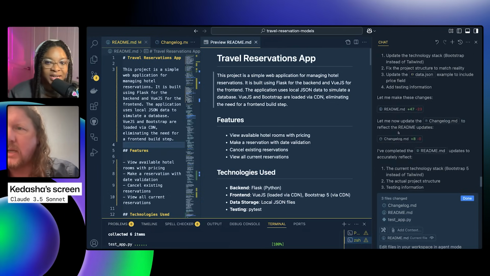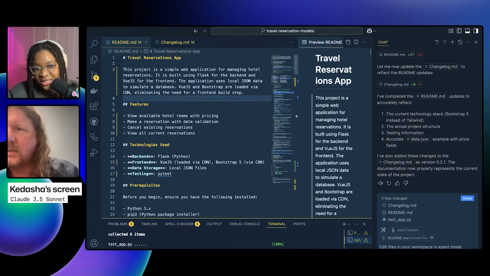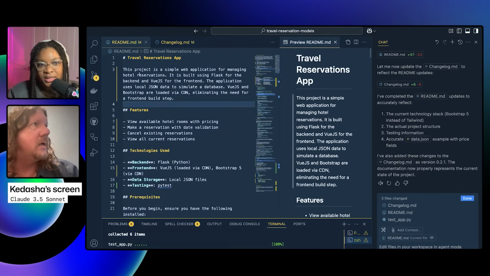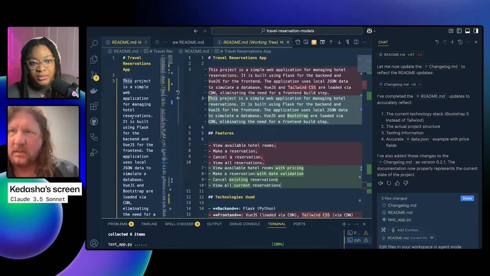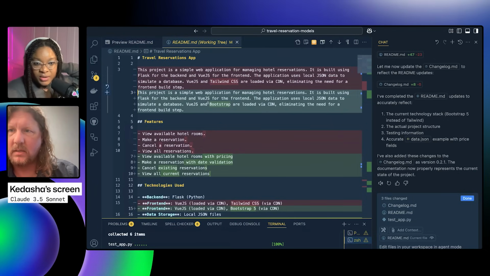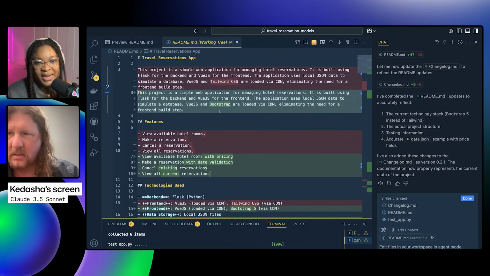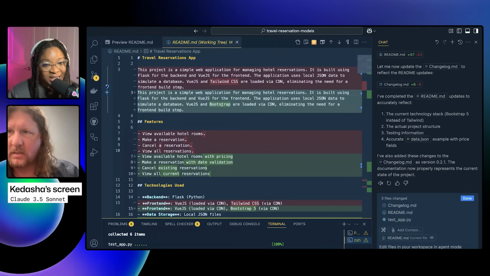So it just updated it, maybe because I said update. So there aren't a lot of changes. Let me actually go to the diff so we can see this better. Hold on. Here we go. So it updated the abouts, what the app is about, and actually it changed Tailwind CSS to Bootstrap, interestingly.